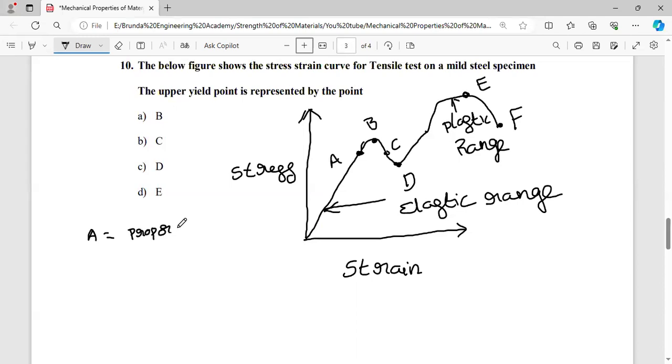Up to this proportional limit, Hooke's law will be good. Whereas the B point is the elastic limit. Up to elastic limit only, the material has elasticity.